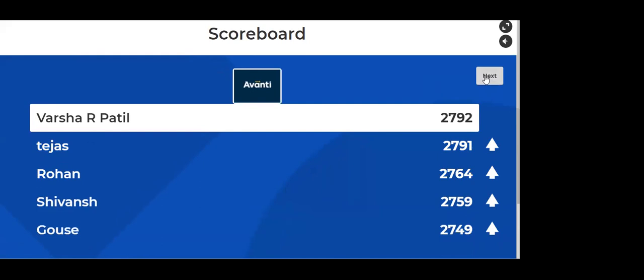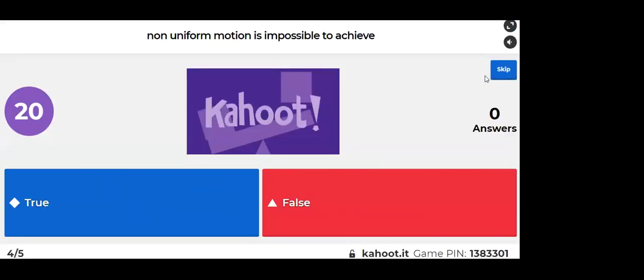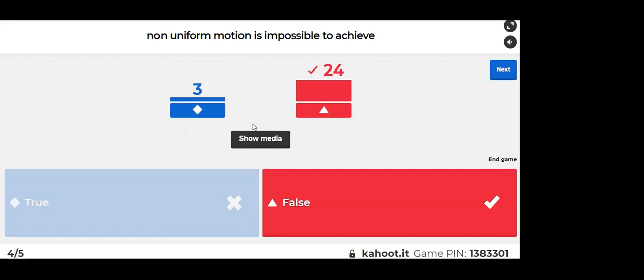Okay, next. Non-uniform motion is impossible to achieve. Tell me, non-uniform motion is impossible to achieve. It is obviously false, right? Obviously false.